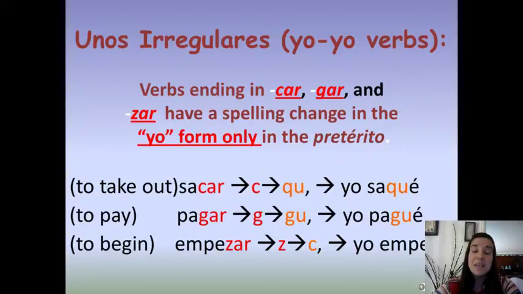So to say I began, you would say yo empecé. If you need to conjugate the verb in any of the other forms, the Z stays the same, and same with the G in the gar verbs. So again, these are only irregular when you're conjugating for yo.